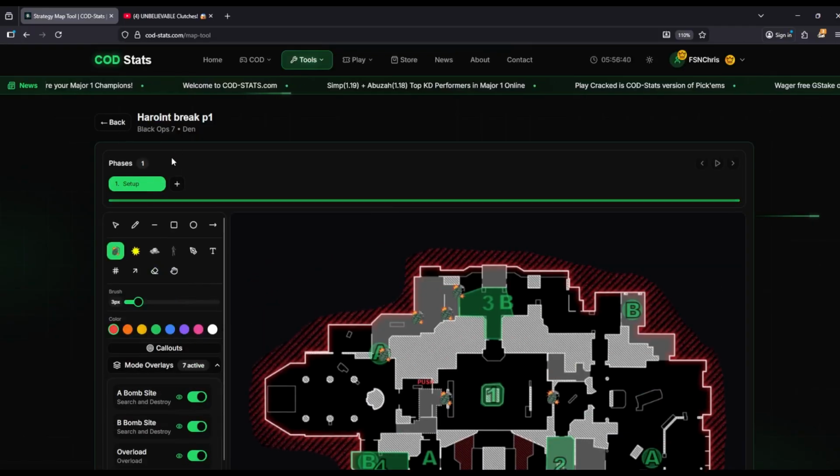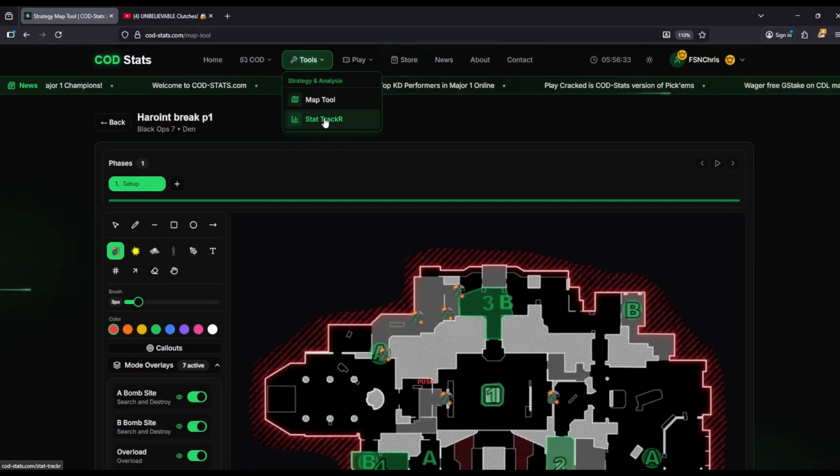So this also works with Black Ops 6. If you guys are still playing Black Ops 6 for any reason, doing trials or something, you can use this for that as well.